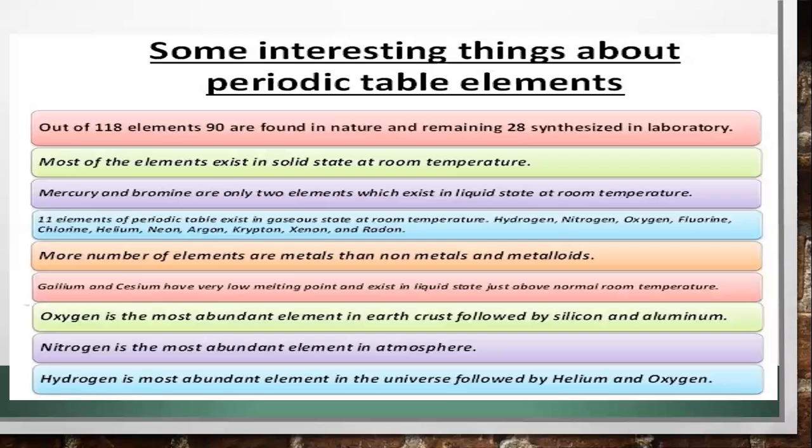Nitrogen is the most abundant element in the atmosphere. As we know, about 79% nitrogen is present in the atmosphere, whereas oxygen is only 21%, and carbon only a small fraction. Hydrogen is the most abundant element in the universe, followed by helium and oxygen. Which element is the most abundant throughout the whole universe? That is hydrogen, then helium, and the third is oxygen. So these are some of the interesting things about the elements present in the periodic table.